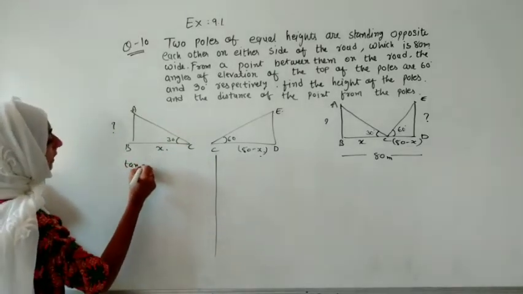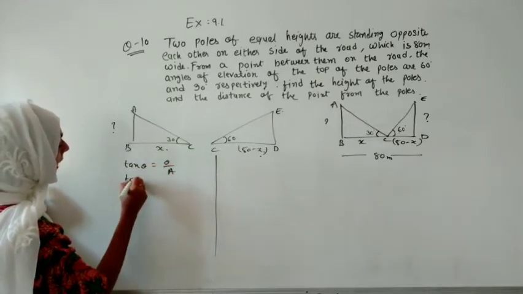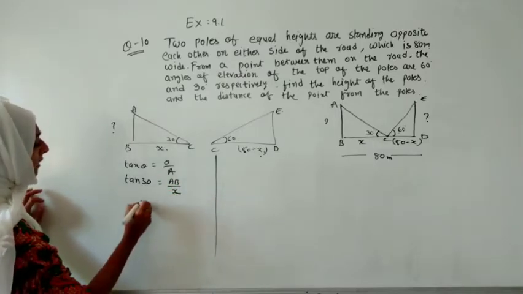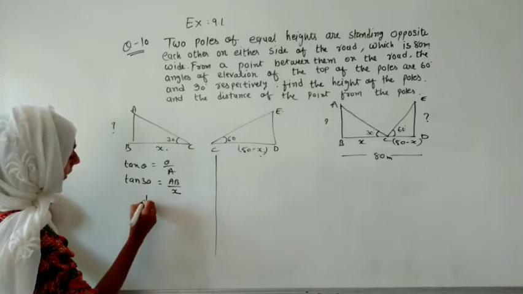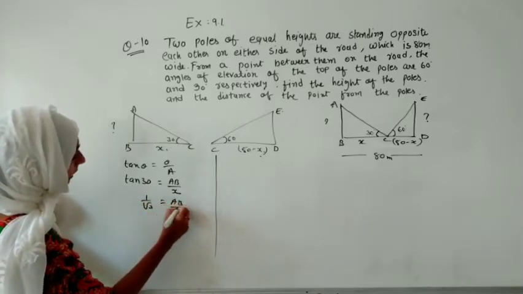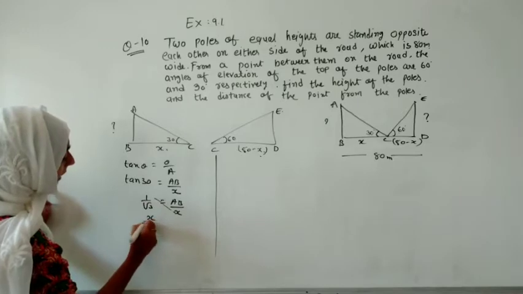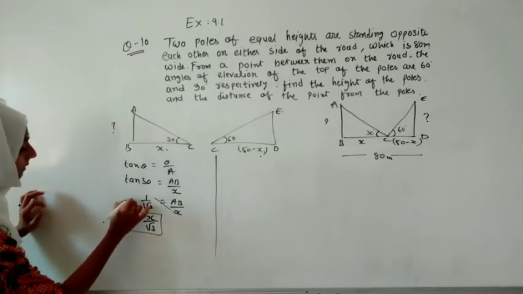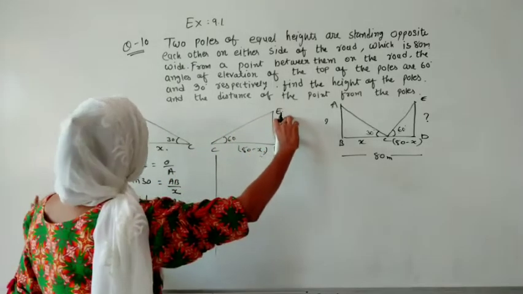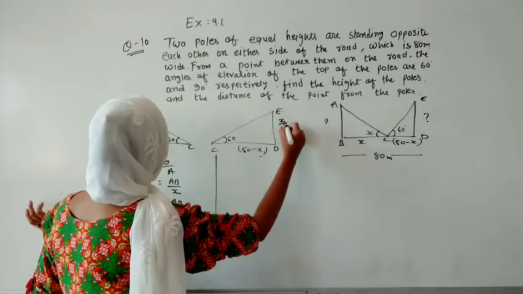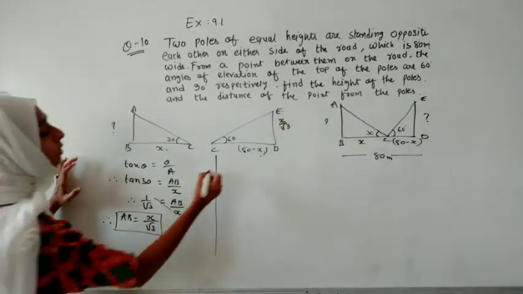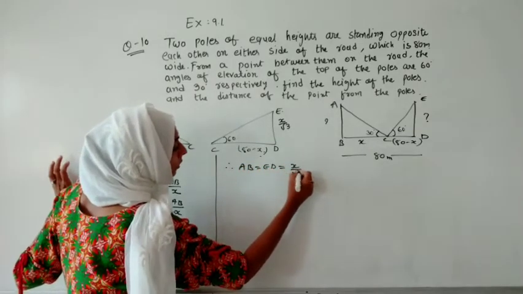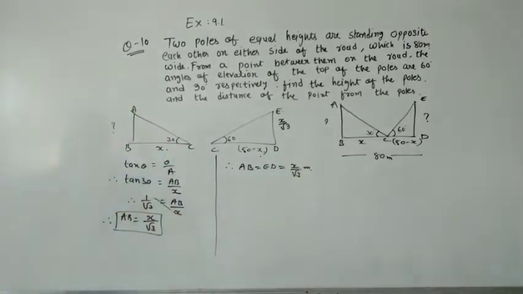So tan theta is equal to opposite upon adjacent, which means tan 30 is equal to AB by adjacent, that is x. What is the value of tan 30? Let us take it as 1 upon under root 3, and that gives the value of AB. So we get AB equal to x upon under root 3. Let us keep it as it is, because AB is equal to ED, since the poles are equal. So both are x upon under root 3.